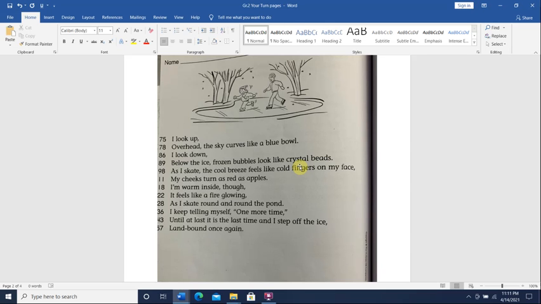So she's skating around the pond and she doesn't want to stop. She keeps saying, okay, one more time, until at last it is the last time and I step on the ice. So at last she gets off the ice and she lands on the ground. Okay? So if you think about it, what is the poet describing? She's expressing how she feels about the cold wind and the ice, and how she enjoys winter and the frozen ice.